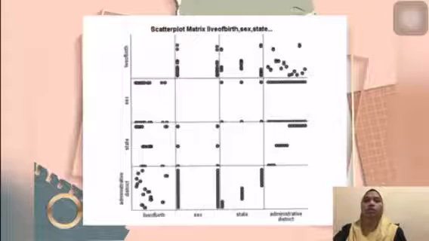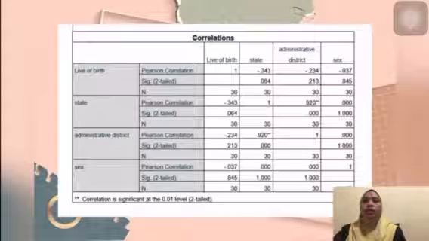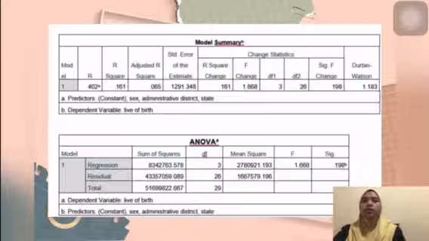Association between life of birth and three variables, which are state, administrative district, and sex. Among the independent variables, there is a high level of association between life of birth and administrative district.